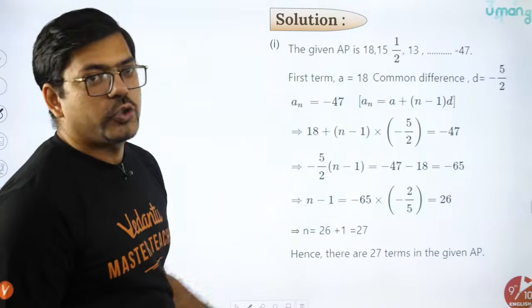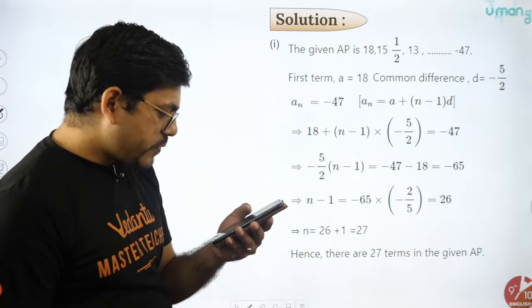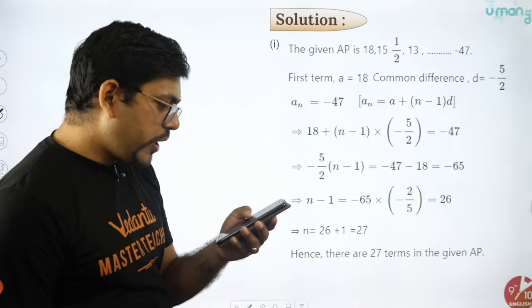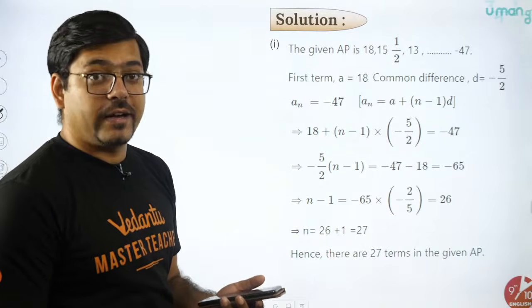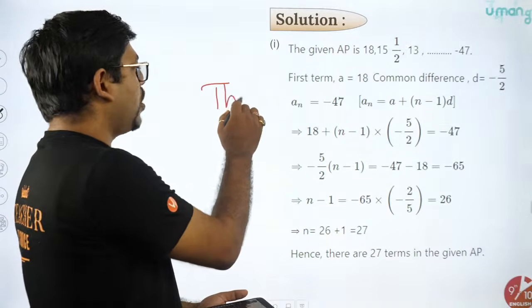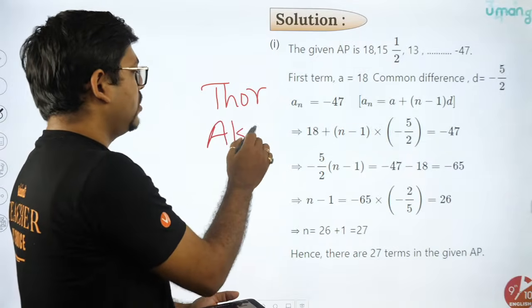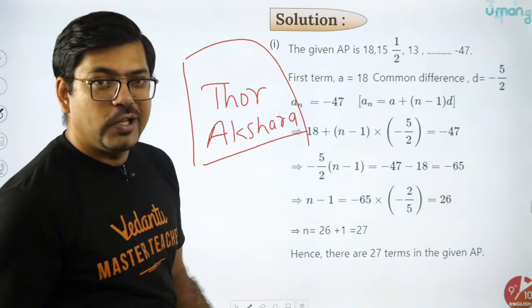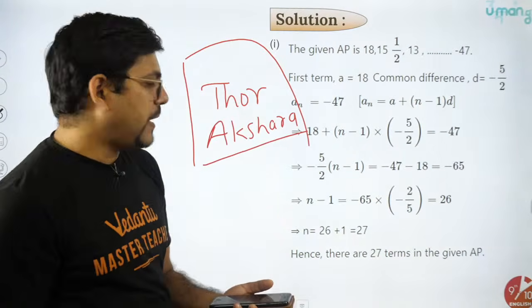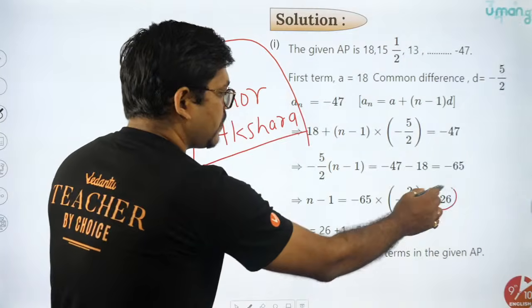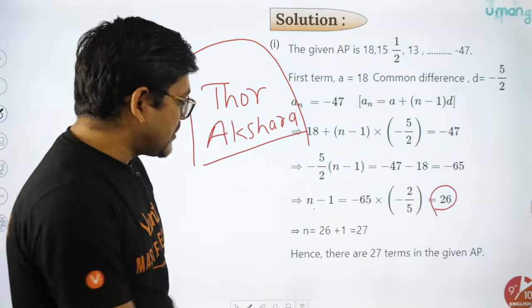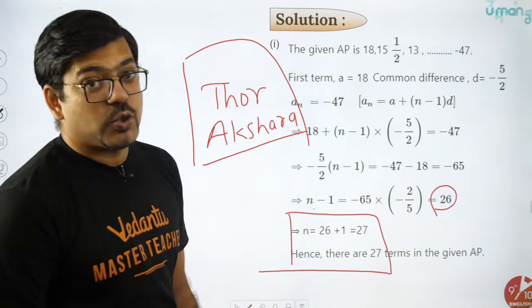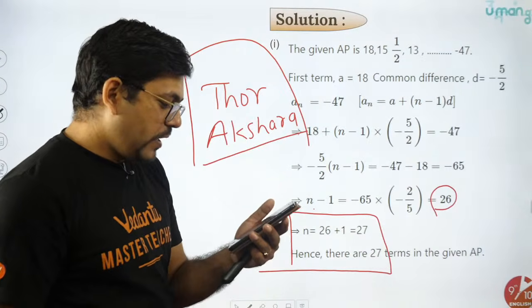Oh wow, yaar. Sorry, you missed it. It's not 26, it's 27. Only Akshara and Thor answered it correctly. Thor first, and then Akshara. I am super proud of these two students. Thor and Akshara, very good effort, kiddo. Rest all of you just answered 26, but it was not 26. 26 will be this value: n minus 1 is 26. So the final number of terms would be 27, my lovely kids. You have to take care of that as well.